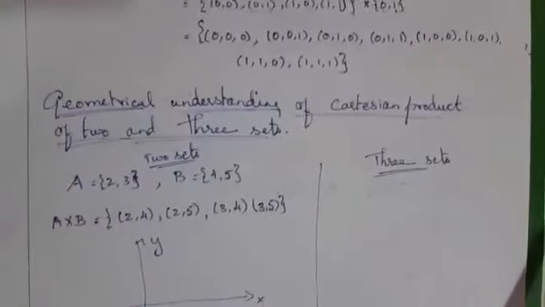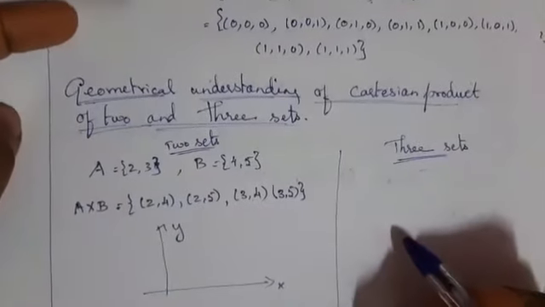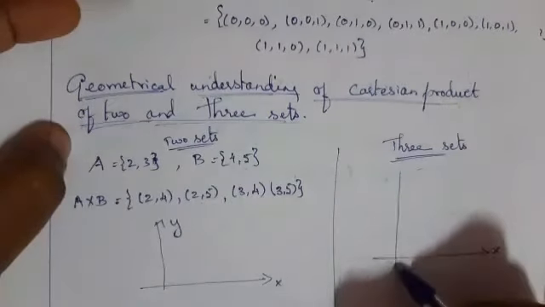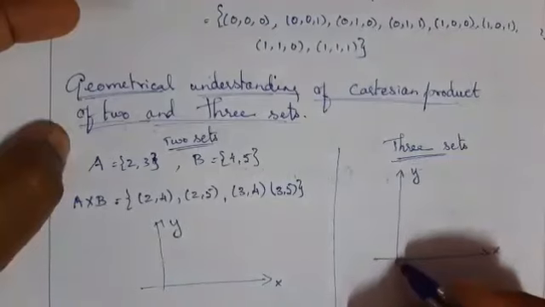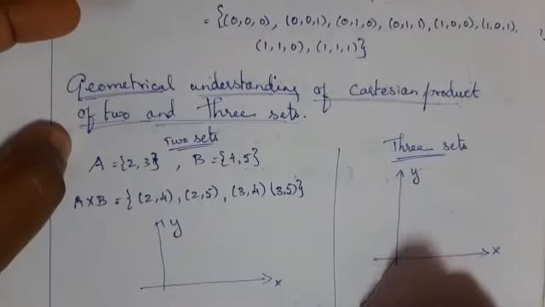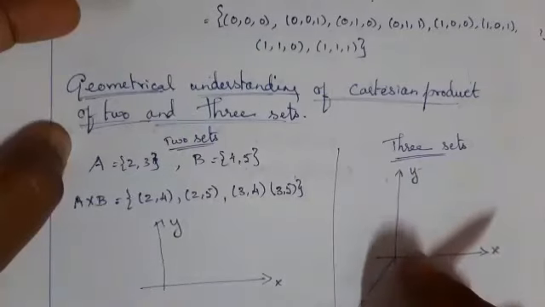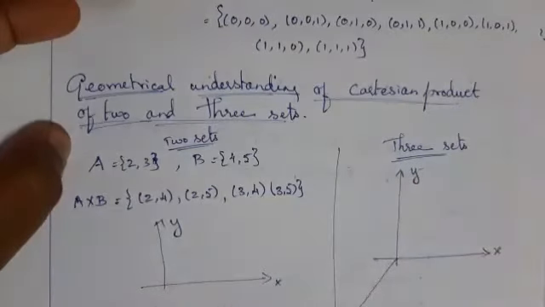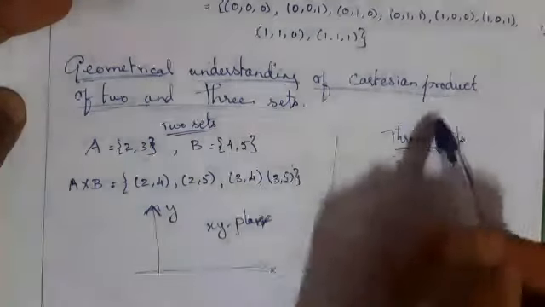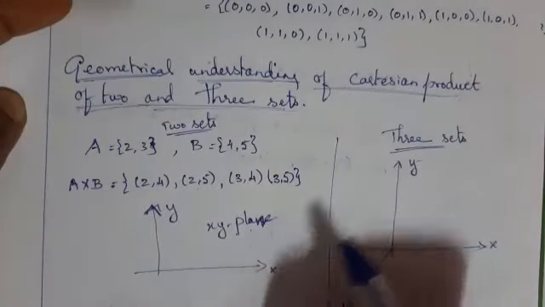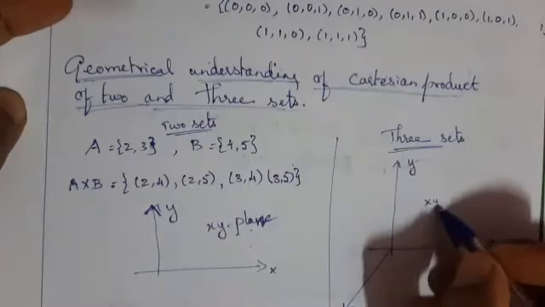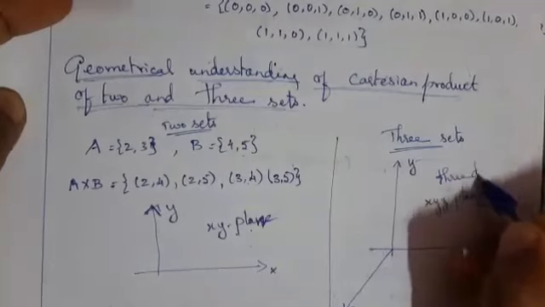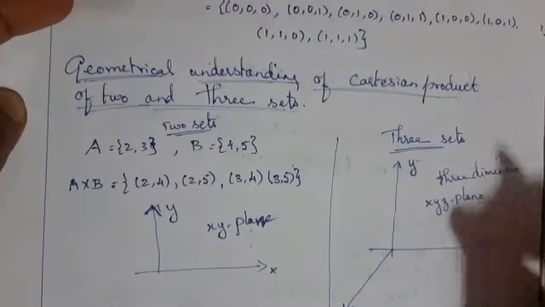For this you must take 3 axes: the x axis is one, then y, then from here you take the next axis, that is z. That is 3 dimensions, you can say the xyz plane. Here, the Cartesian product of 2 sets means the xy plane. The Cartesian product of 3 sets means the xyz space. That is, here 3 dimensions, here 2 dimensions.